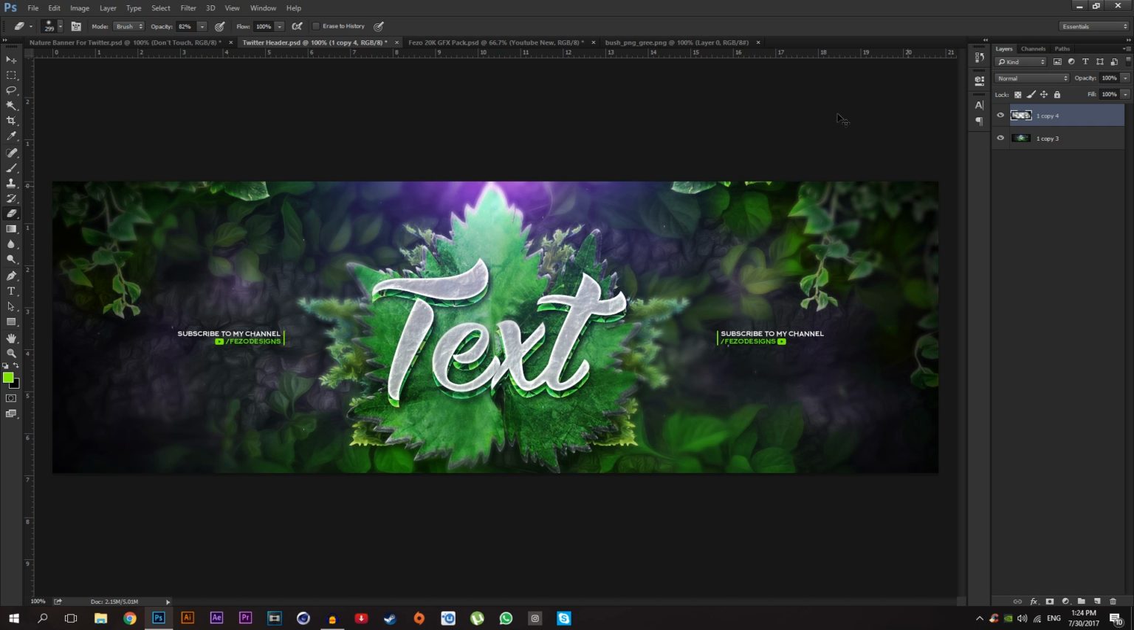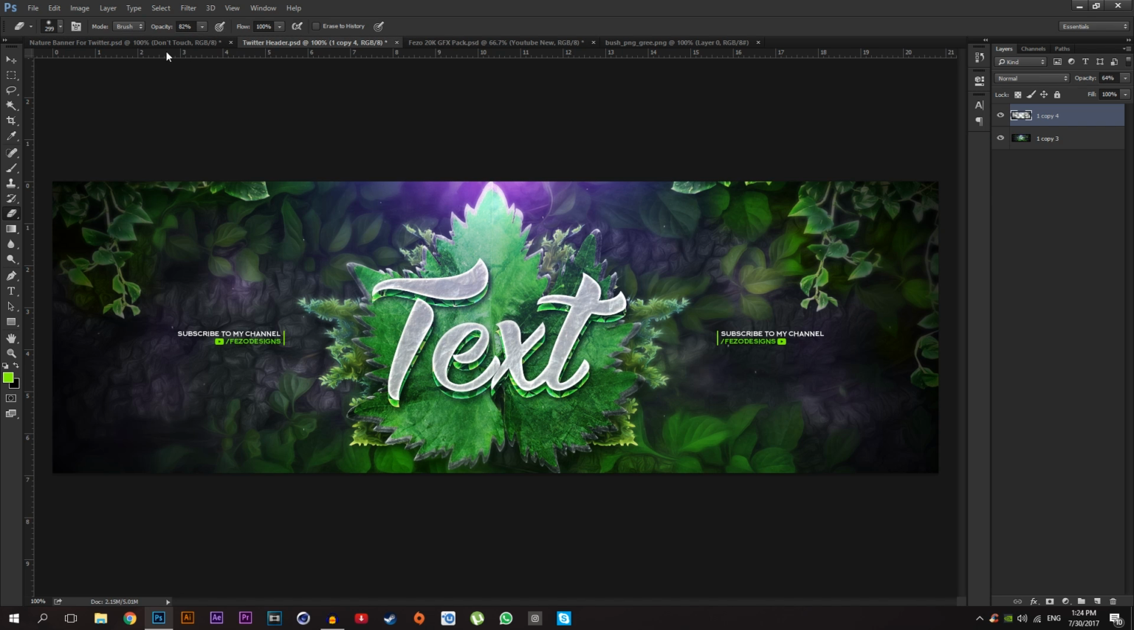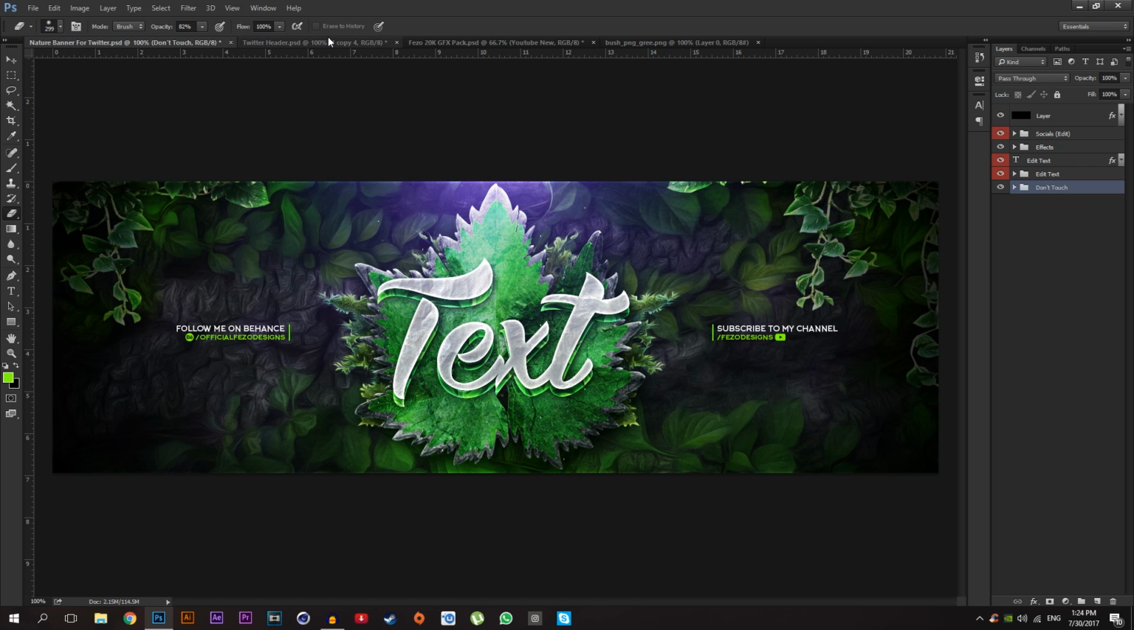So when you finish, just go to this layer and play around the opacity, like just make it 64, and as you can see it looks more realistic and smooth than this banner over there. Looks awesome. And I'm going to make the opacity down about 45. Okay, that looks good.